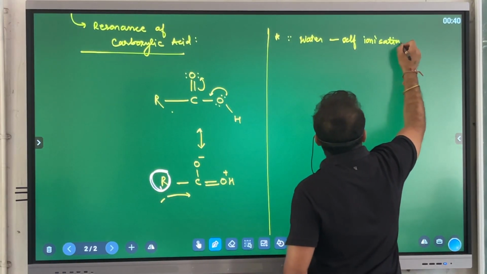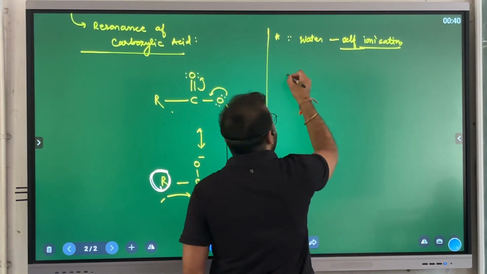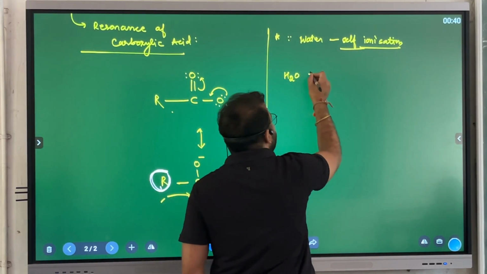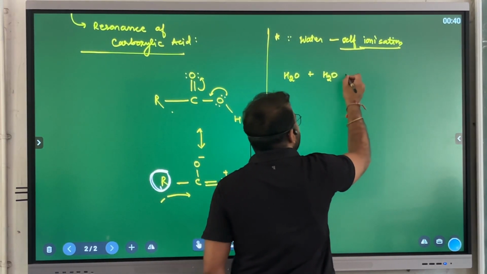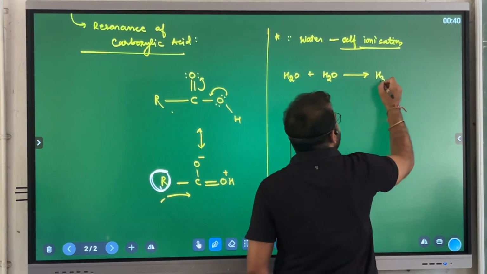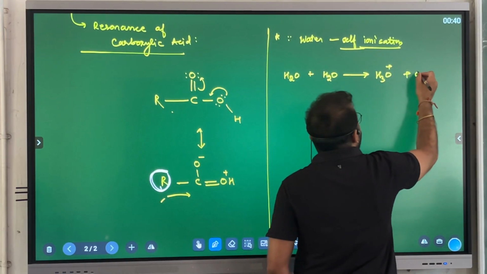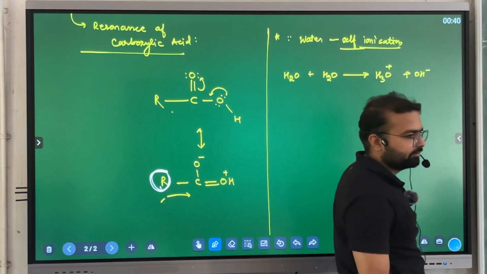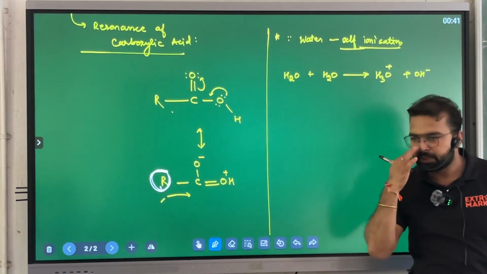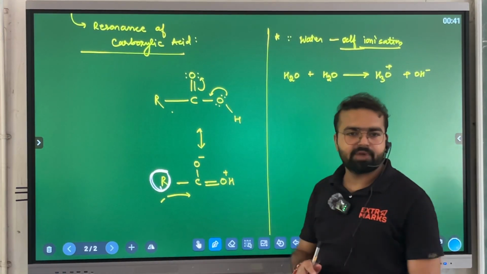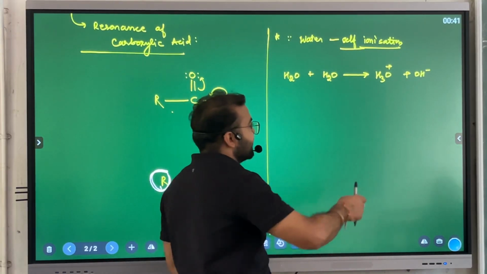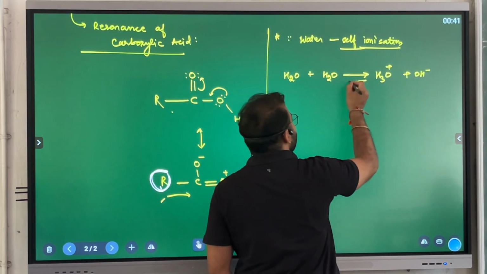Self ionization. What does that mean? If one H2O molecule reacts with another H2O molecule, they produce an H3O positive ion and the other one is a negative ion, OH negative. Is this point clear? This property is called the self ionization property. Since they have both ions, the reaction will be reversible also.